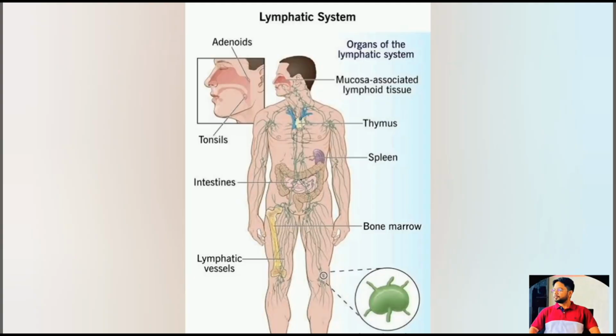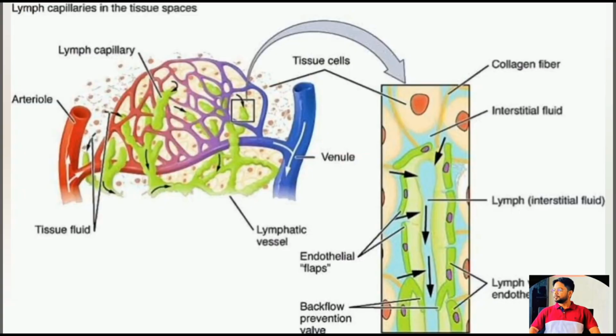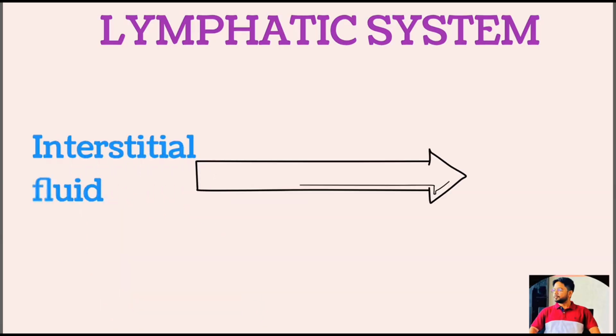Lymphatic system. So what is the lymphatic system? The lymphatic system is a circulatory system made up of lymph vessels that drains extra fluid that has passed out of the blood into tissues. So we can say the lymphatic system represents an accessory route through which fluid can flow from the interstitial space into the blood.